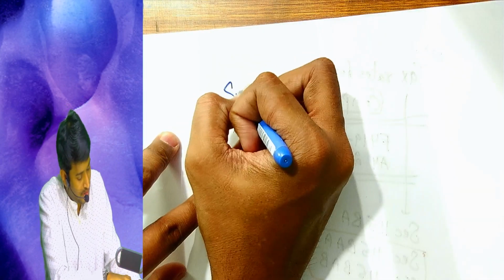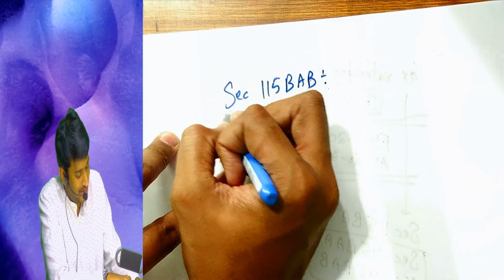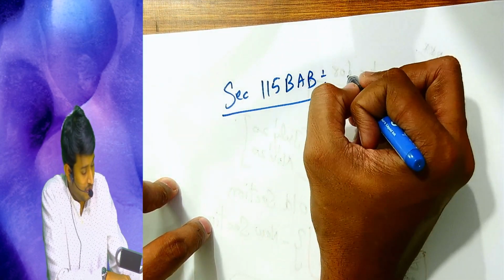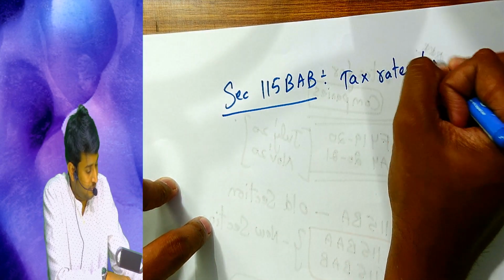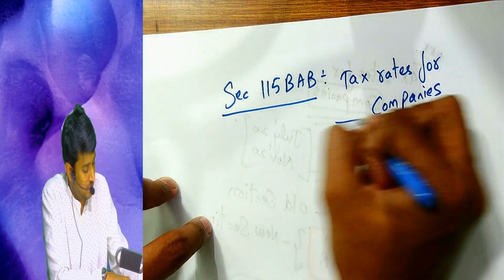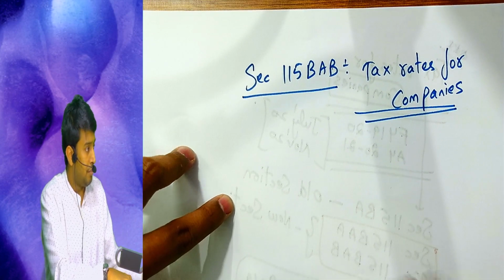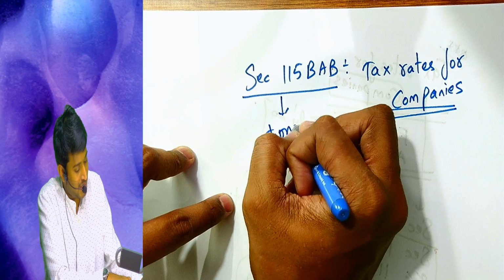So the first section speaks about 115BAB, and the heading of the section is tax rates for companies. Rule number 1: it is an optional section.